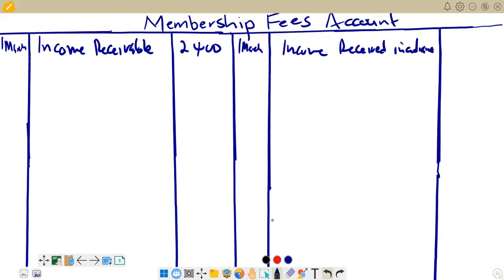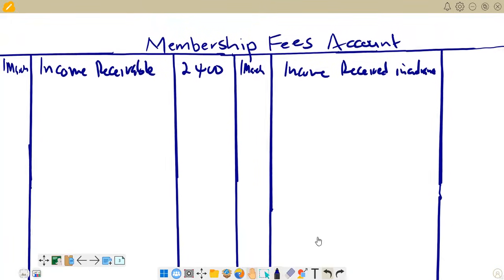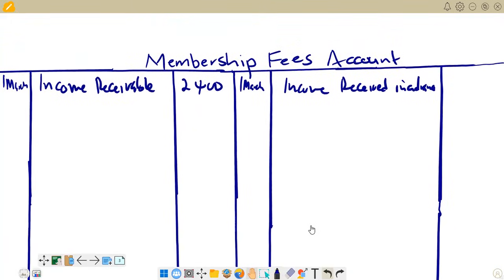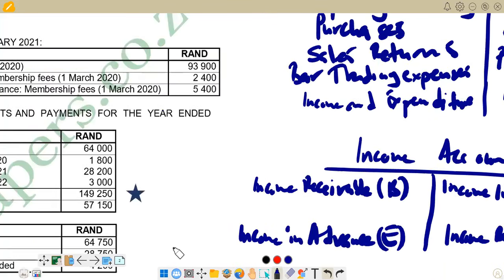Income received in advance. Right, our income received in advance, as we are given in the question, is 5,400. Then the balances at the end, we put them after we've entered some of the transactions that are there in the question. So we go back again and try to find out what we have there.